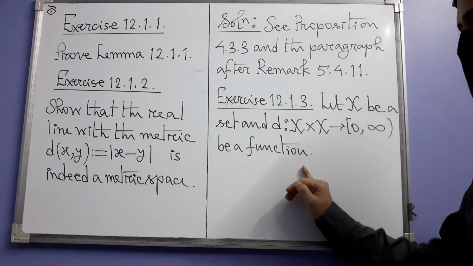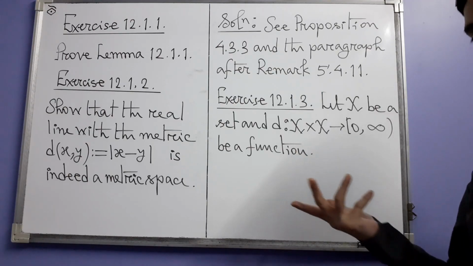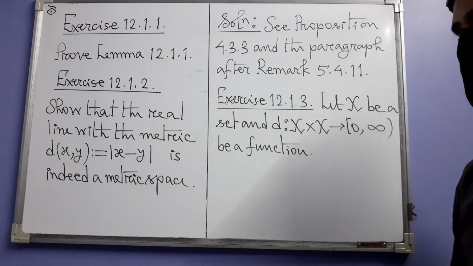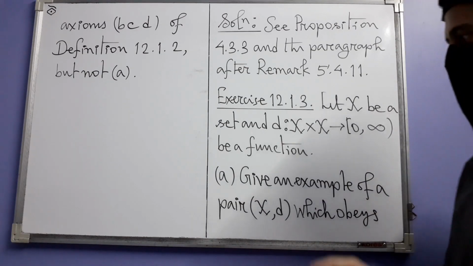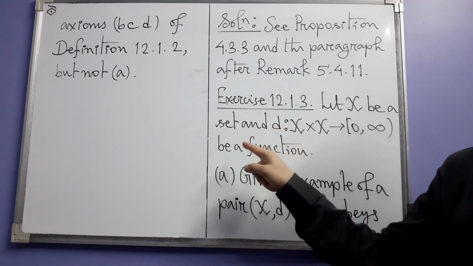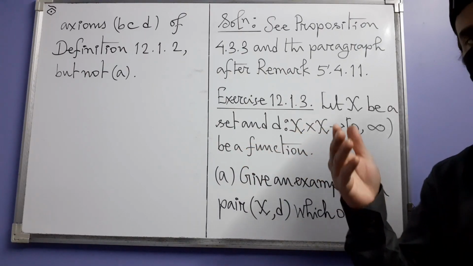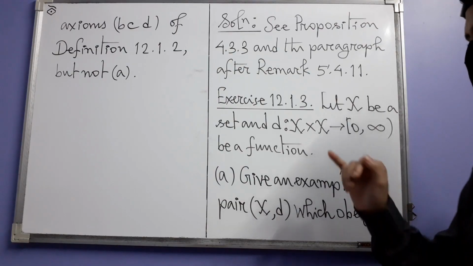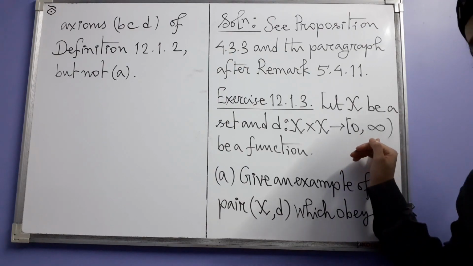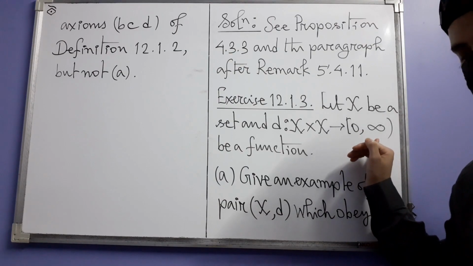Next comes exercise 3. Let's see what it has. In exercise 3, we have a set X and we have a function D with domain the Cartesian product X times X and range the set of all non-negative real numbers.